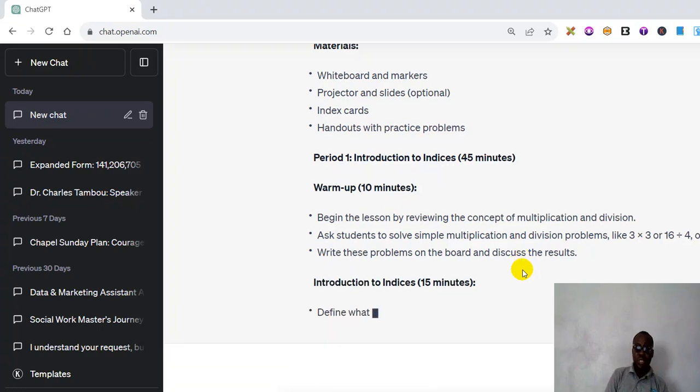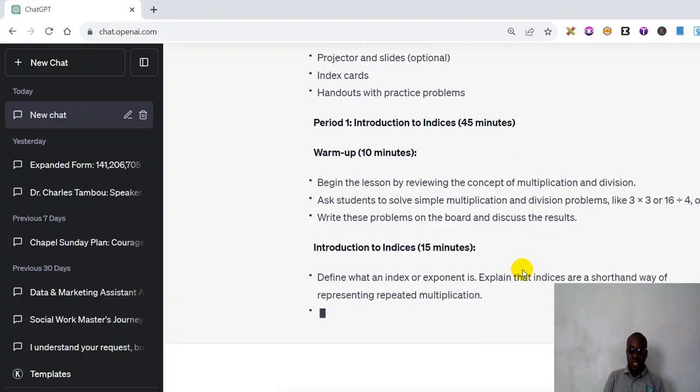Introduction to indices. Define what an index, an exponent, is. Like I said, I don't teach maths, but with this, I can even enter the class to teach junior secondary maths. Why? Because these are simple things. With the plan, it is even simplified for me. With a plan that tells me what to do, all I need to do is prepare myself for things like this. So I didn't get it, I think my network went off.